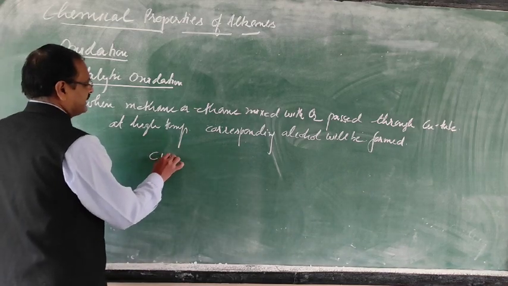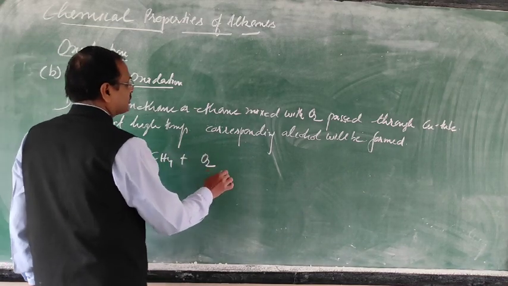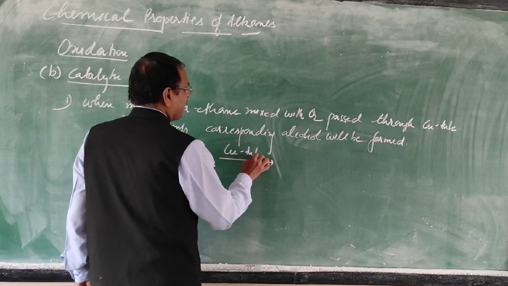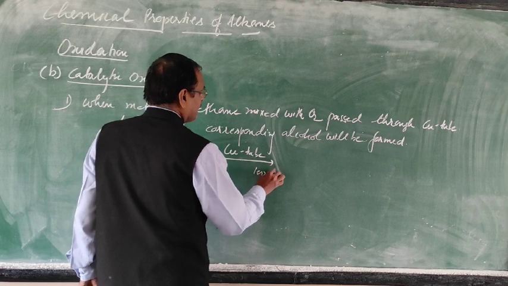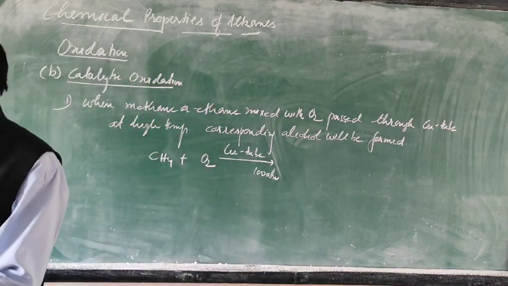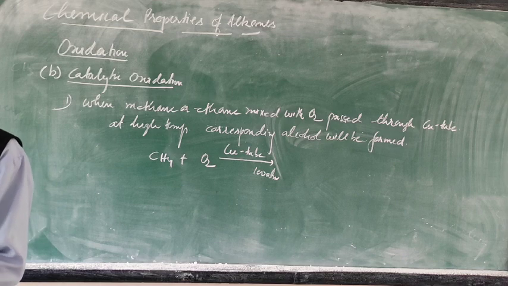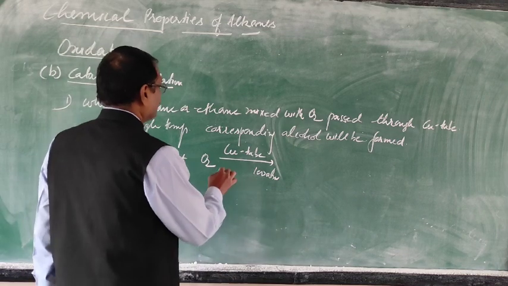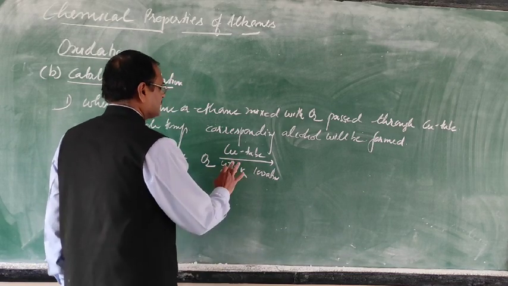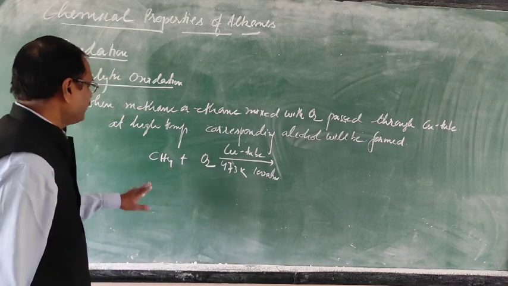So methane combined with oxygen in a copper tube, with 100 atmospheric pressure and a temperature of 473 Kelvin, the corresponding alcohol will be formed.